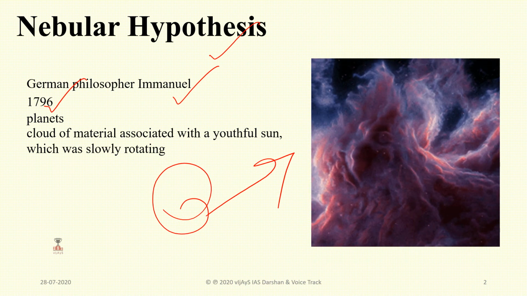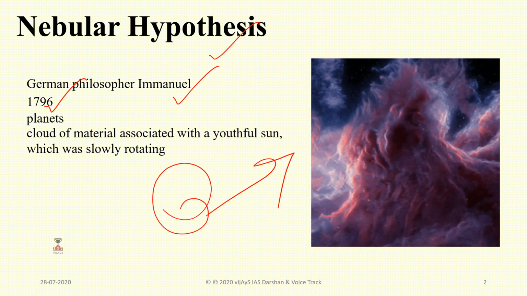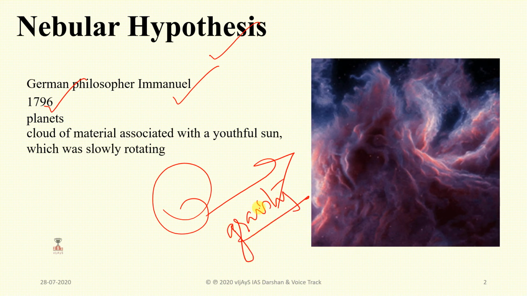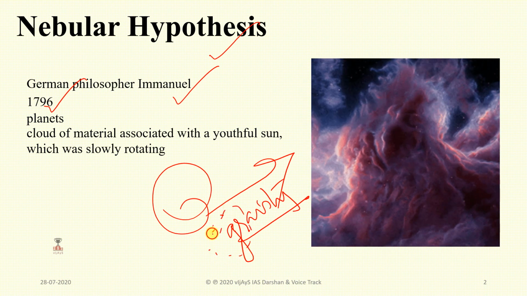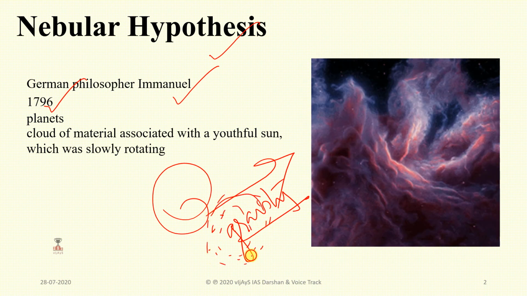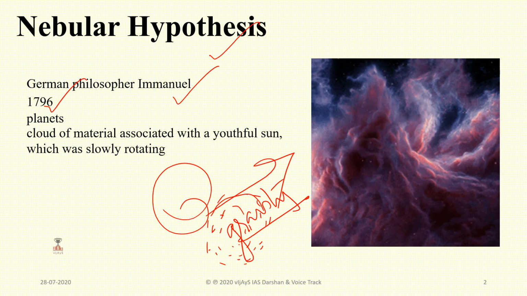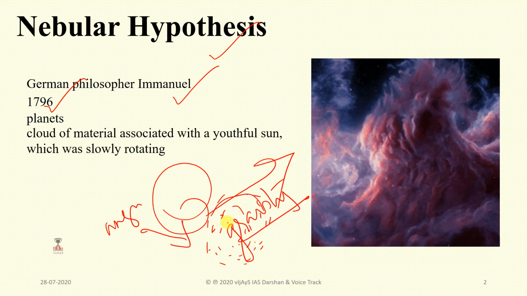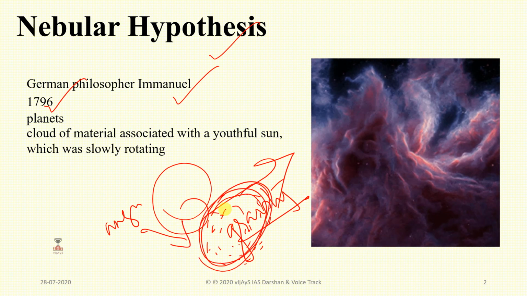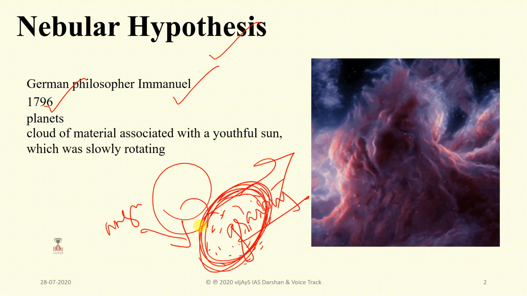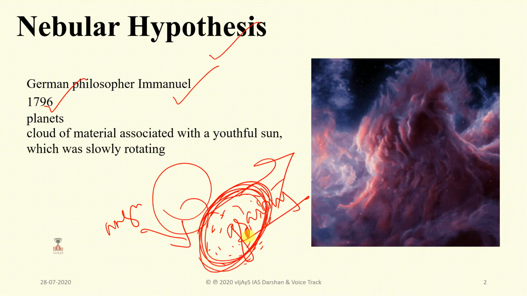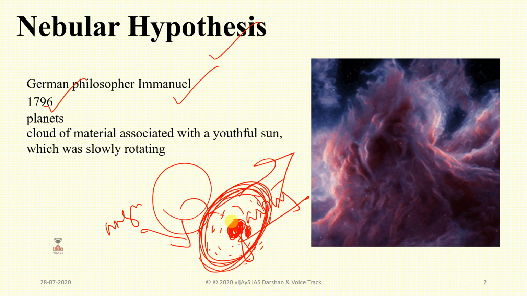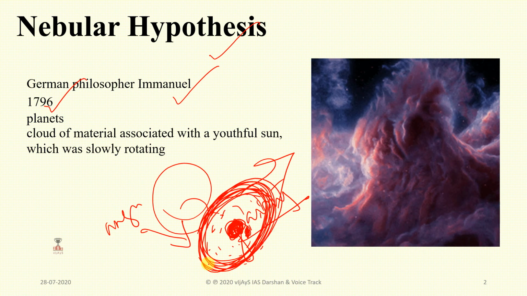Then he understood that this cloud material may be producing self-gravity, and the self-gravity contracts the cloud material. It goes on contracting the cloud material, conserving angular momentum, and it pulls into a disc-like shape. This was observed. Later this disc begins to rotate, and the central mass forms like a proto-sun. Then this will act like a sun, and the total disc-like cloud will be formed.